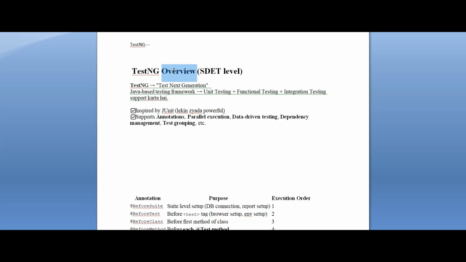So what is TestNG? TestNG stands for Test Next Generation. It is a Java-based testing framework that supports unit testing, functional testing, and integration testing, everything. It is inspired by JUnit, but it is more powerful than JUnit. It supports annotations, parallel execution, data-driven testing, dependency management, and test grouping.